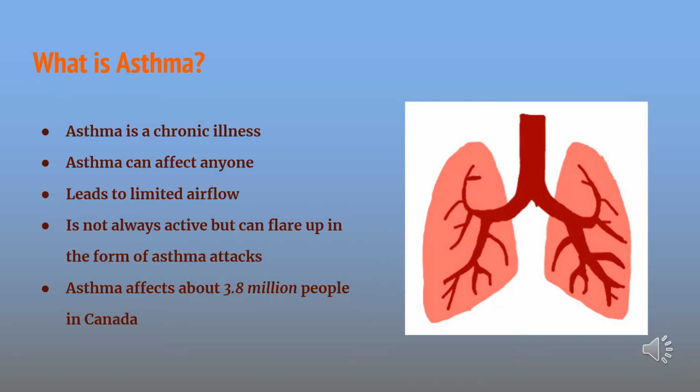What is asthma? Asthma is a chronic illness that can affect anyone of any age, gender, weight, or health. Asthma leads to limited airflow in and out of the lungs, and while it is not necessarily always active, it can flare up in severe bouts called asthma attacks. There are about 3.8 million Canadians that live with asthma.